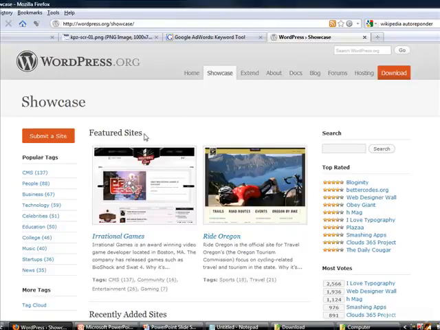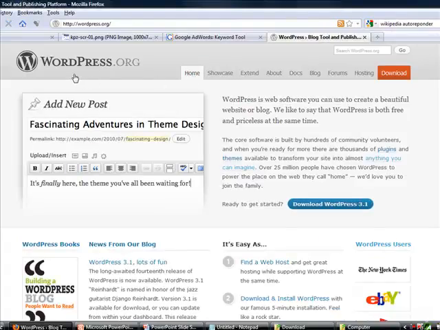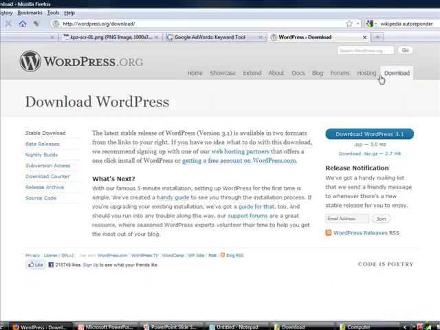Everything's accessible. So if you're not familiar with WordPress, I would start off by going to WordPress.org, having a look around at the system itself, and going through some of the showcase items to see what other users and other business owners are using the platform for. Now, to actually download this WordPress platform, you can go here to download right there, and you can click on download right here to download it.